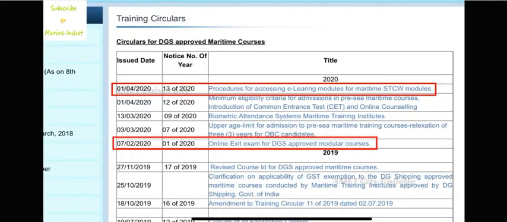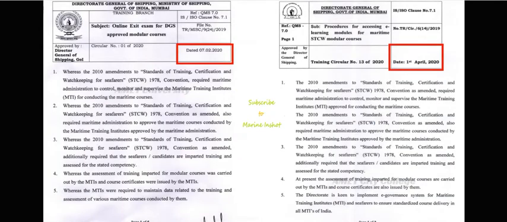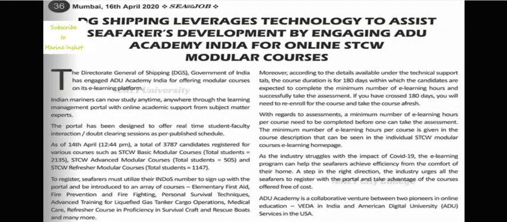DG Shipping has released new training circulars regarding this e-learning and online exit exams. Two circulars, one on 7th of February 2020 and the other on 1st of April 2020, were released. I have attached these circulars here. The circular on 7th of February 2020 is about online exit exams and the one on the 1st of April is about e-learning of STCW modular courses. Seajob magazine has also made a publication about e-learning of STCW modular courses on 16th of April 2020.